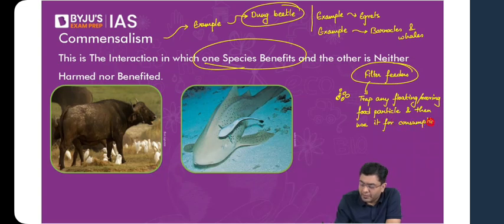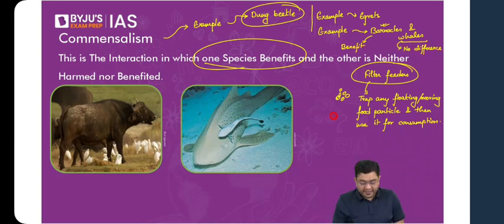So barnacles are your ideal example of filter feeders. What barnacles do is they attach themselves to the body of a large blue whale or a similar large animal. When the whale is moving underwater, the barnacles, because they are attached to its body, move along with it. So whatever food is there in the water, they have access to it. The barnacles benefit quite sufficiently, whereas for the large blue whale, it doesn't make a discernible difference at all. So that is commensalism: barnacles benefit and here no difference is observed for the whale.